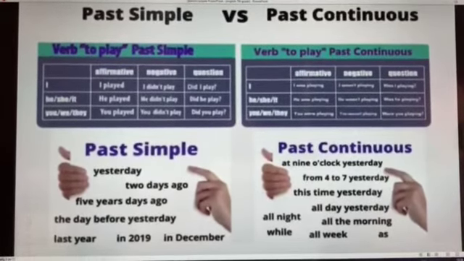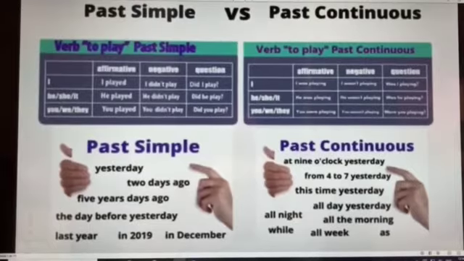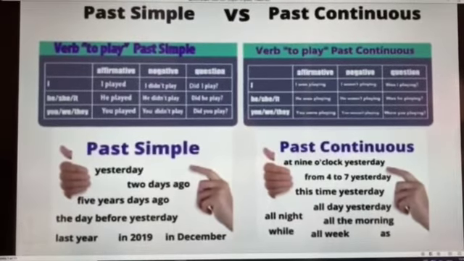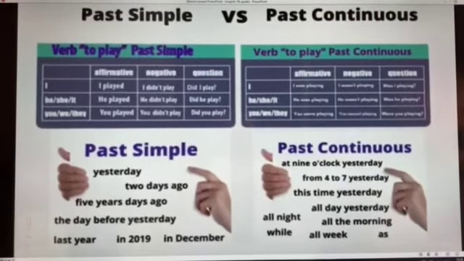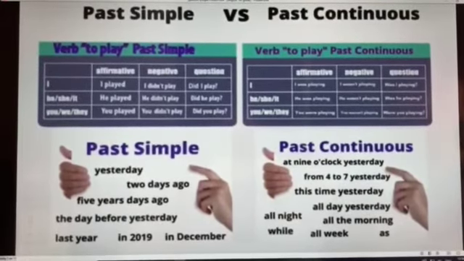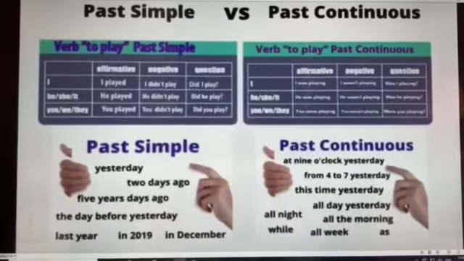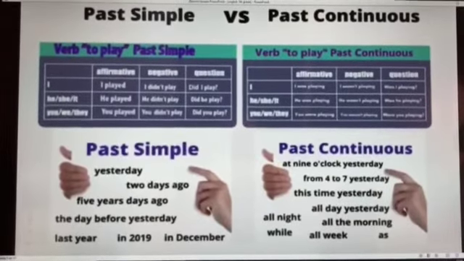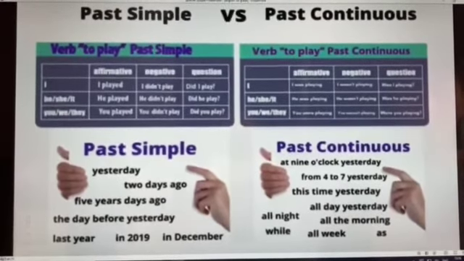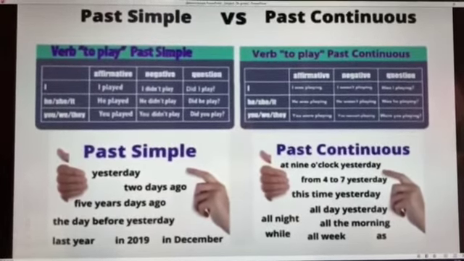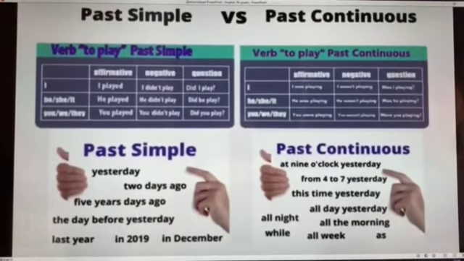There are some keywords in past simple: yesterday, 2 days ago, 5 days ago, the day before yesterday, last year, in 2019, in December.